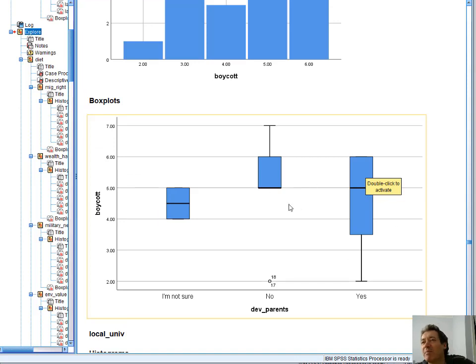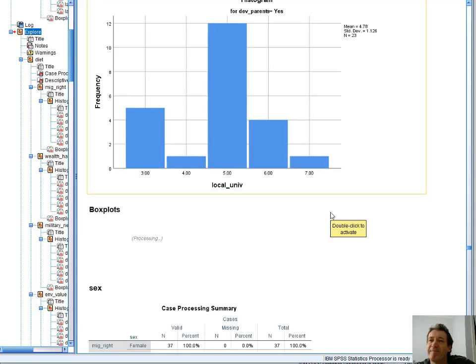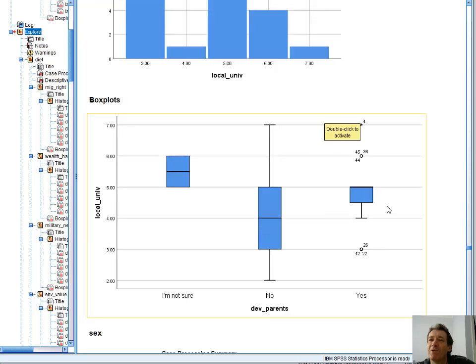Boycotting, again, a similar pattern, the no's and the yeses. Local and universal norms. Interesting to think that people whose parents were involved in development seem to be more likely to think that universal values trump local norms.